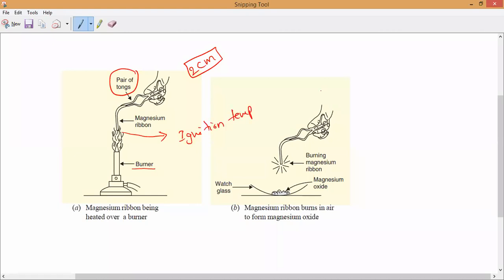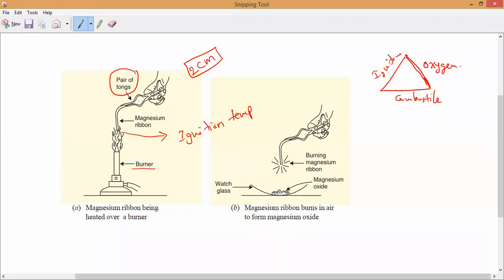So ignition temperature. If you want a combustion reaction to take place, 3 things must be there. What are they? First one is a combustible substance. Second one, ignition temperature. And the third one is oxygen. These are the 3 necessary factors for a burning reaction.